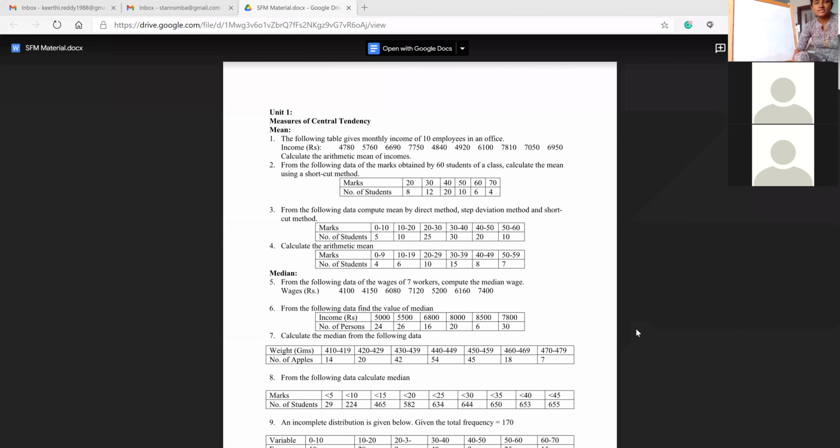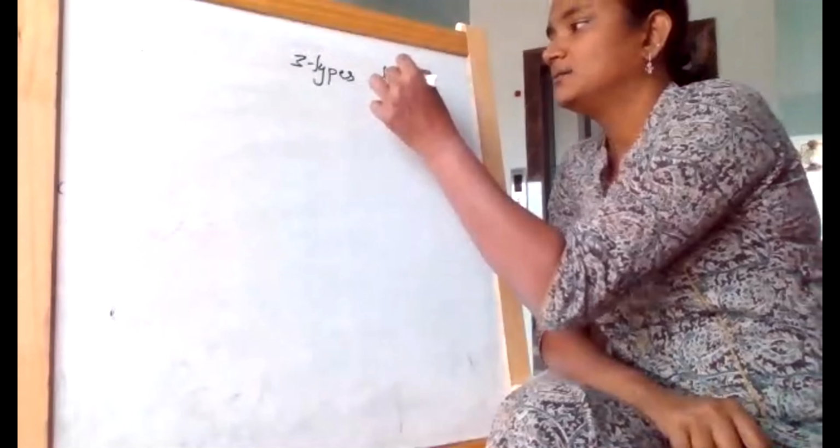If you see the first question, the following table is given, the monthly income of 10 employees in an office. They gave us income and we need to take the average. Why I took this question is that there are 3 types of data.